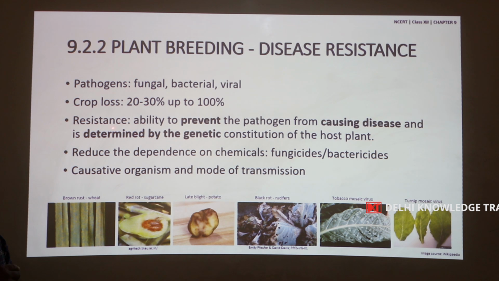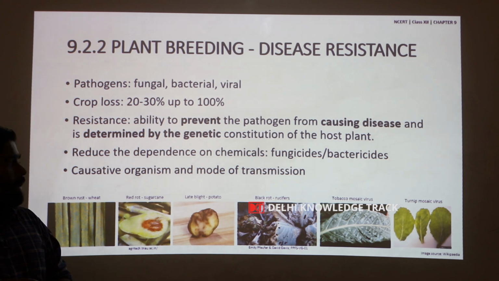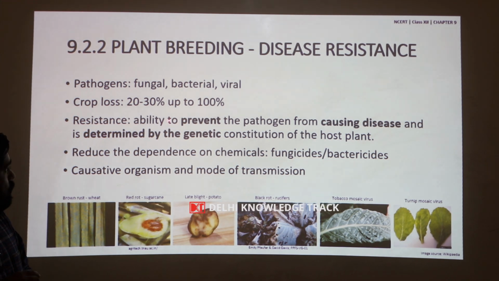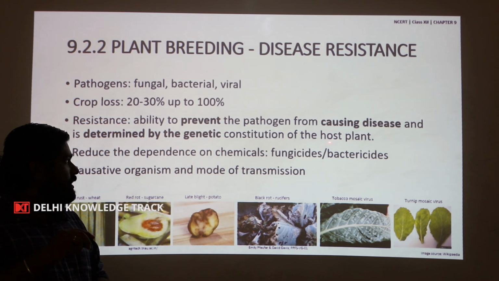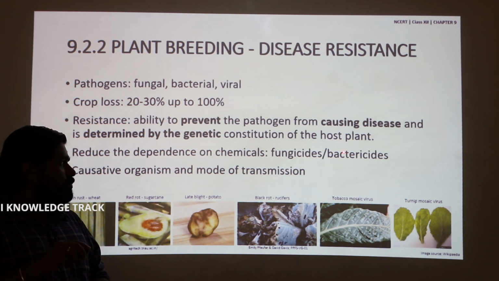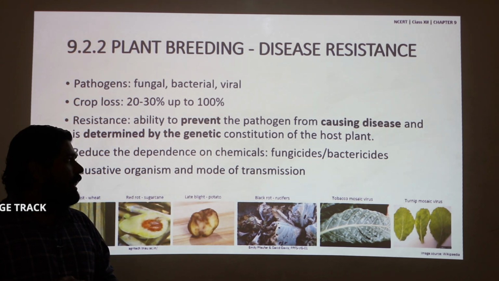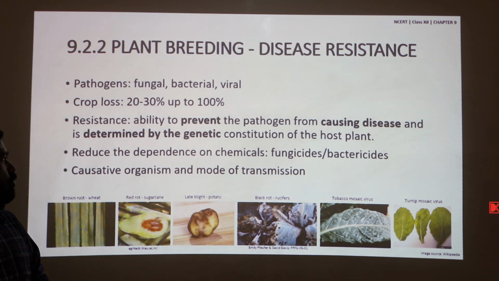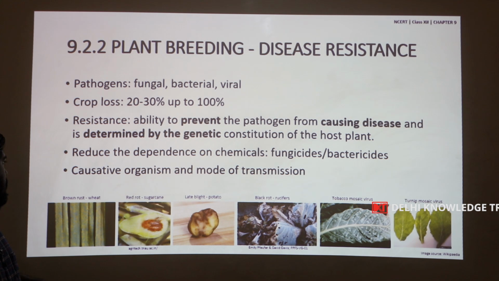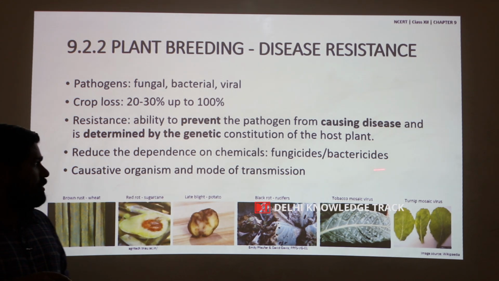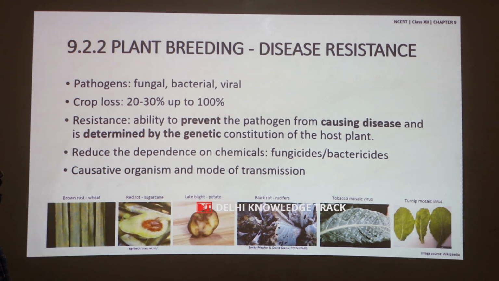So, the resistance to such diseases is required, which is defined as the ability to prevent the pathogen from causing the disease, and this is determined by the genetic constitution of the host plant. If a particular host plant does not have resistance, it could be improved by crossing it with a resistant line. This also reduces the dependency on chemicals such as fungicides and bactericides.